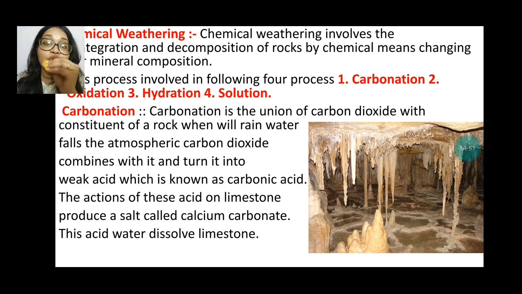The carbonic acid acts on the limestone, and the limestone is easily eroded by the rain, which is actually carbonic acid at that time because it is mixed with carbon dioxide. And as a result you can see limestone caves formed there.